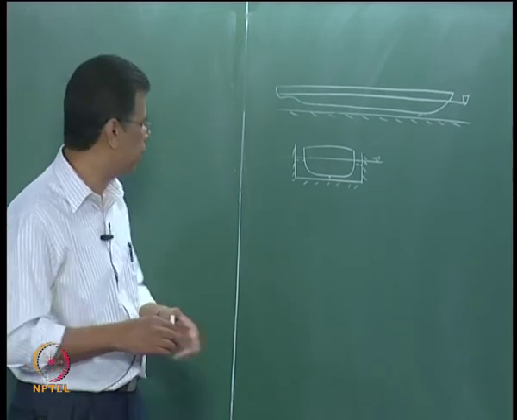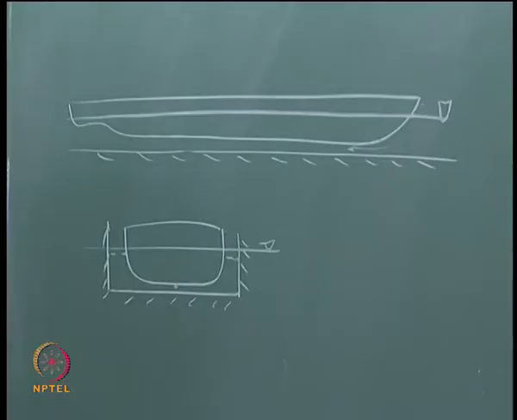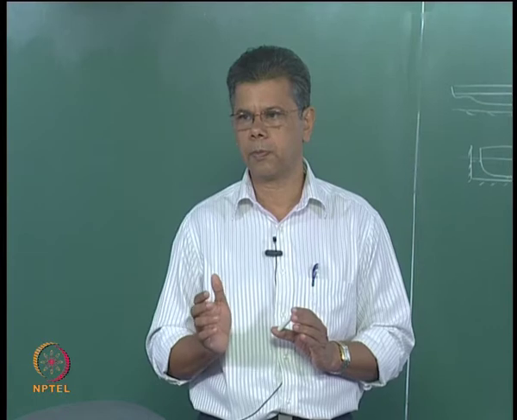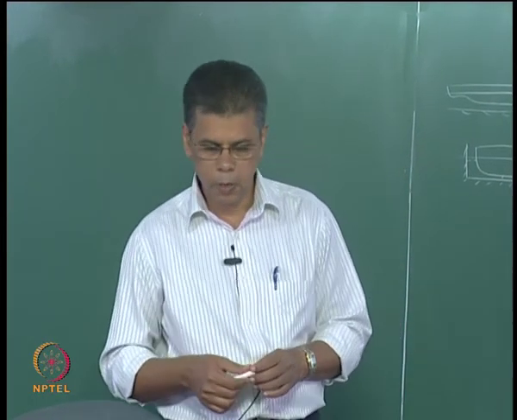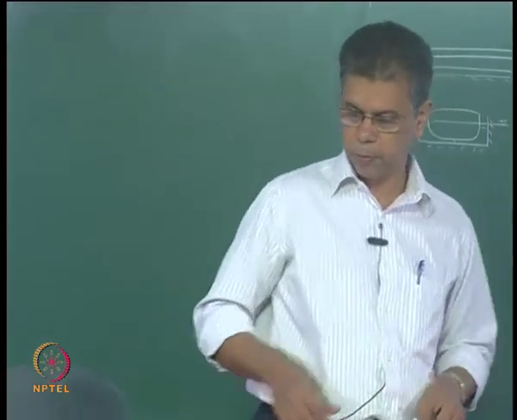So that is the physical reason given for the increase in resistance when the ship operates in canals or rivers. So that is what we have explained here.